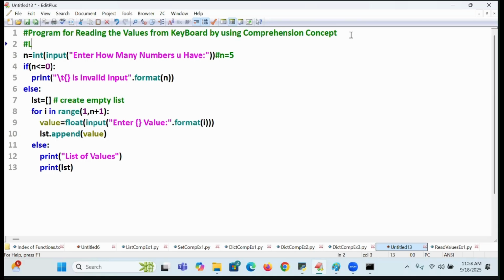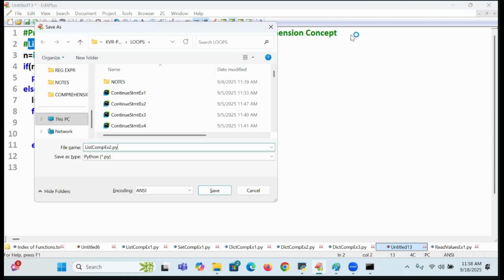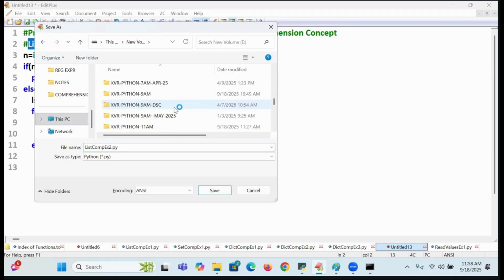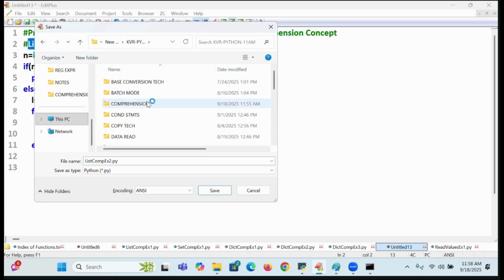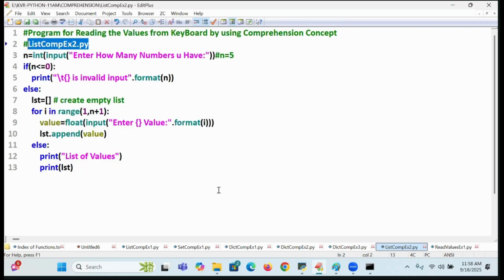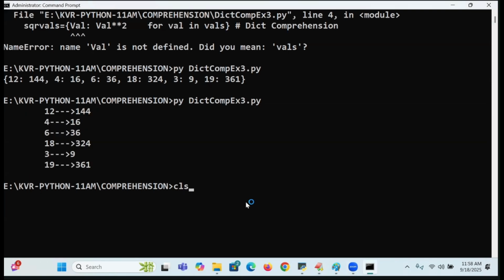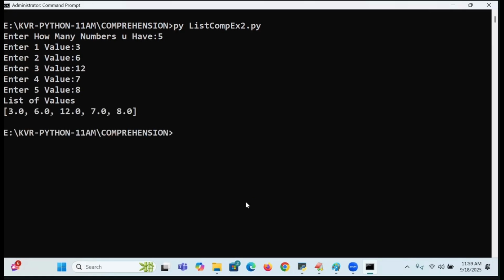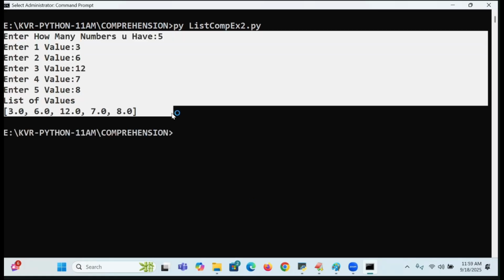I'm going to say list comprehension example 2.py. For example, I'm going to write it. So let us save this code. I'm going to take up in this place. In this case, comprehension. Save this code. Now I'm going to run the list comprehension 2 py. Enter the first value 3, 6, 12, 7, 8 like that. I used to read the values like this.